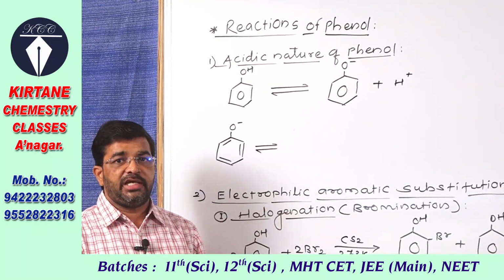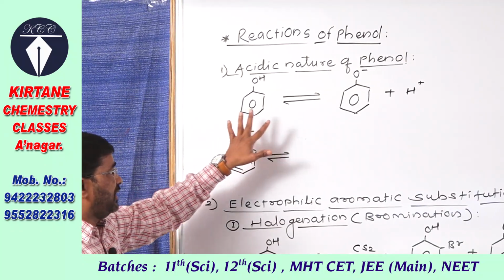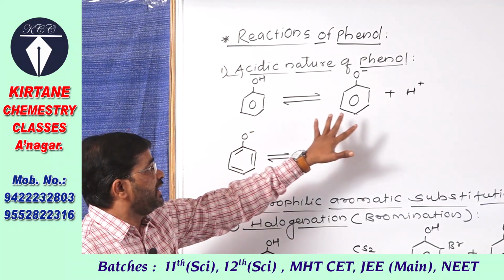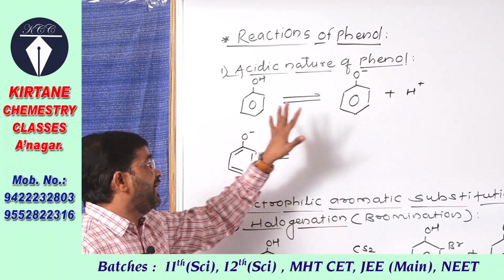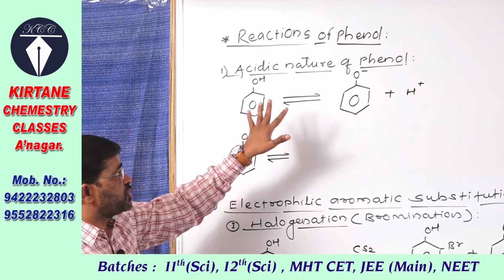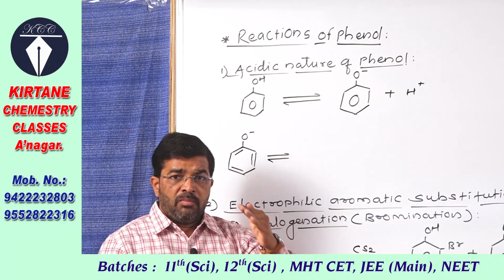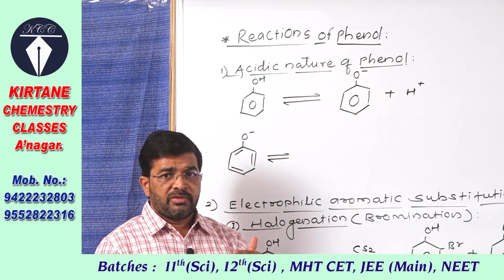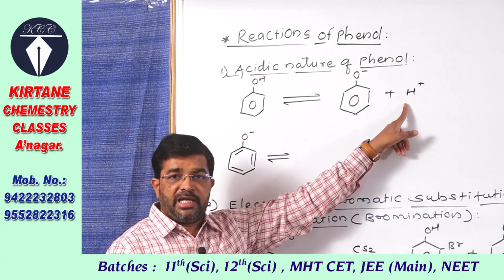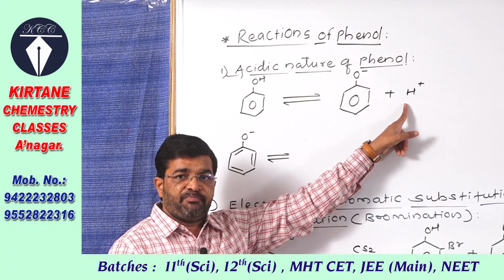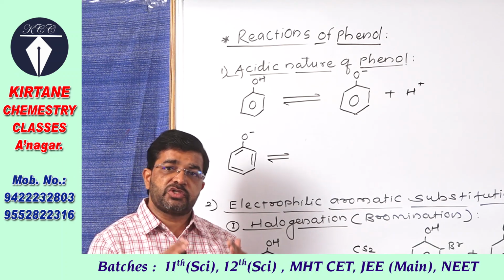Phenol is weakly acidic in nature, and here see, when phenol is added in water, it forms this type of equilibrium, that is, it ionizes to a small extent and produces the H plus ion. Therefore, the number of H plus ions formed is very less, its degree of dissociation is less, and therefore it is a weak acid.